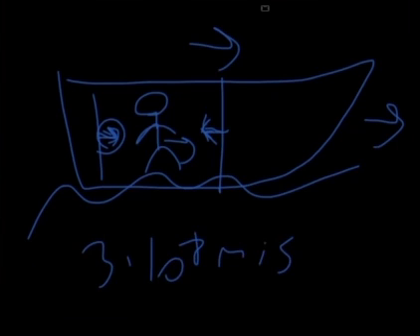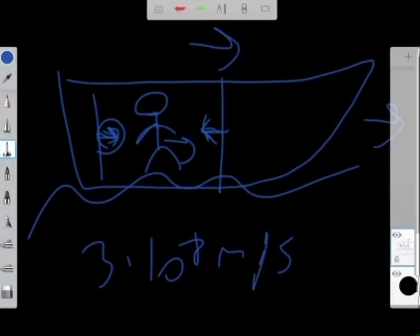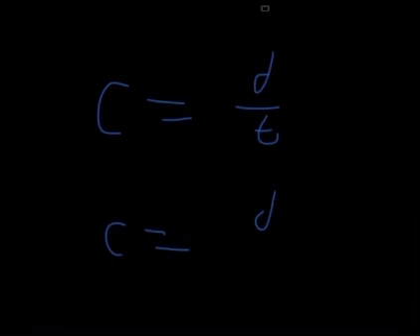And how that works, we're going to talk about time dilation, length contraction, and relativity of simultaneity in future videos. But really, the reason that's possible, that the speed of light is always measured to be the same speed, is because time dilates, length contracts, and simultaneous events aren't always simultaneous relative to every reference system. So basically, let's say here's the speed of light in one reference system, so it's going to be d divided by t, and here's the speed of light in another reference system, d divided by t.